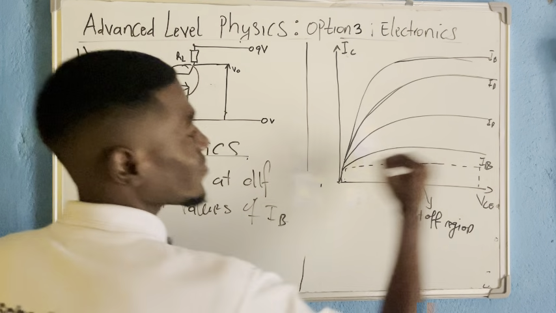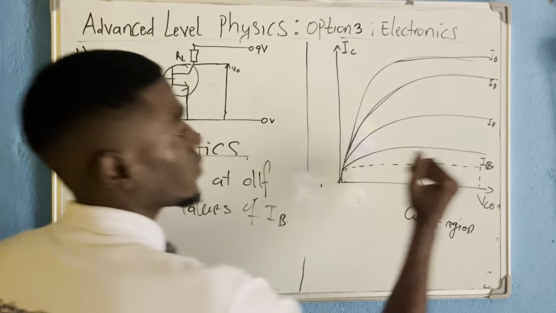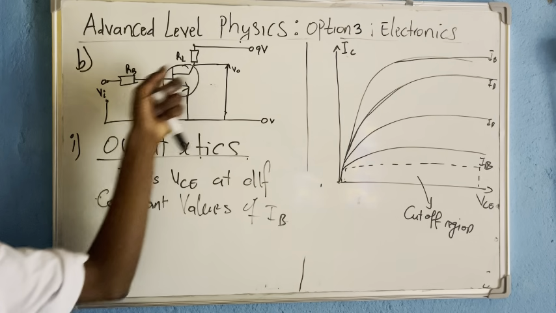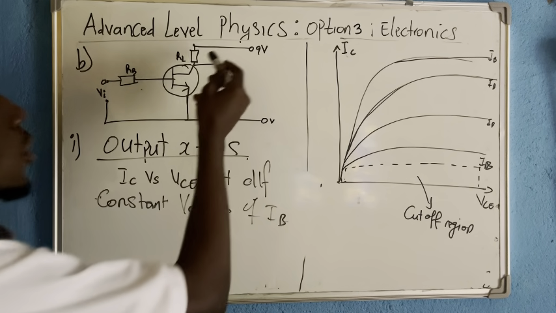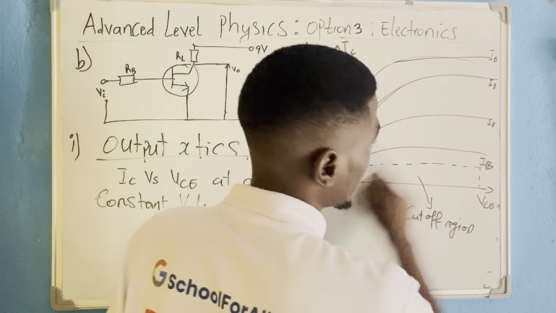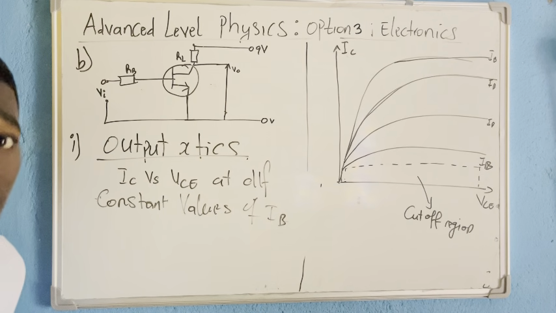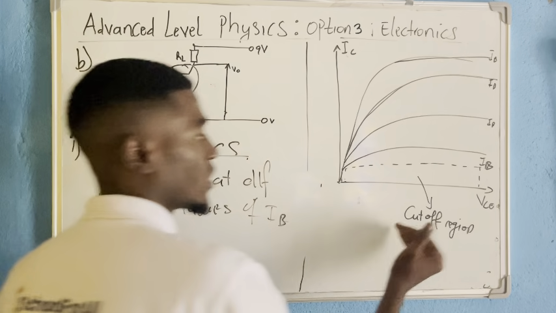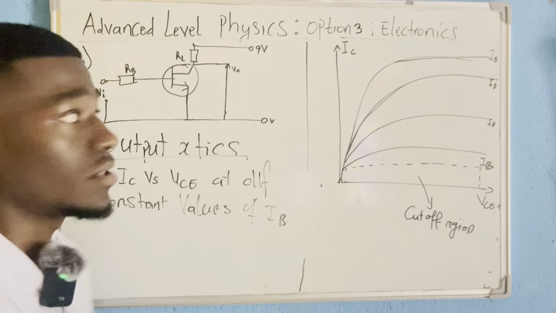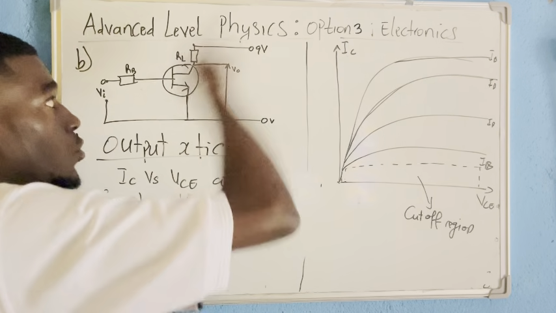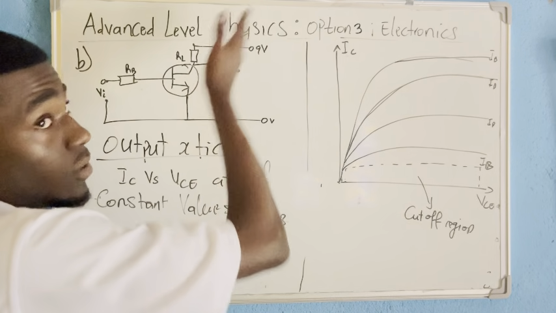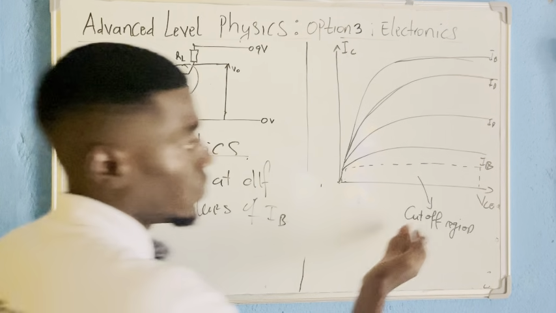Because when there is no current flowing at the base of the transistor, there will also be no current flowing at the level of the collector. Look, when there is no current here, there is no curve. It means that there is no current flowing at the collector. Therefore, the transistor is going to be cut off. It's like an open circuit. No current flowing in the entry, no current flowing in the output. The output is the collector. So that is it.